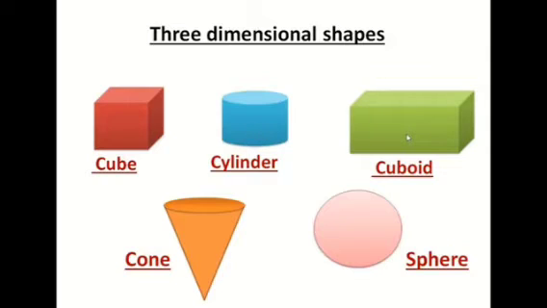A brick looks like a cuboid. When you play with a football, it is nothing but a sphere. And when you eat an ice cream cone, that is also a cone. So around us, we get to see these kinds of figures. Slowly we will discuss these figures.